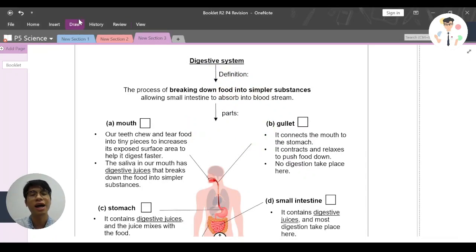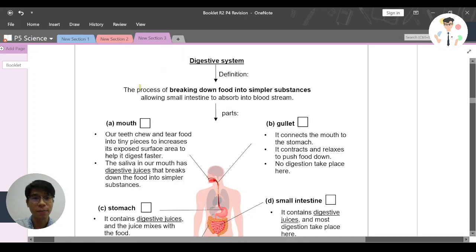So first, let's try to understand what the digestive system is. Digestion is a process of breaking down food into simpler substances. Again, digestion is a process of breaking down food into simpler substances. And why do we need to do that? Because it allows the small intestine to absorb all these simpler substances into the bloodstream.